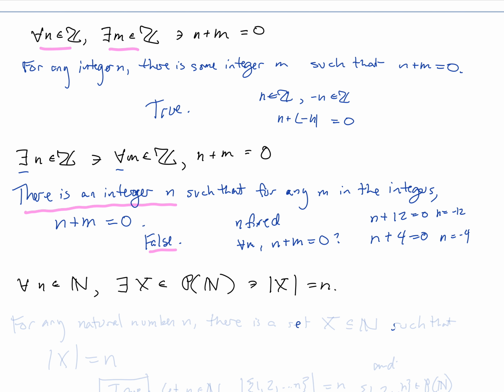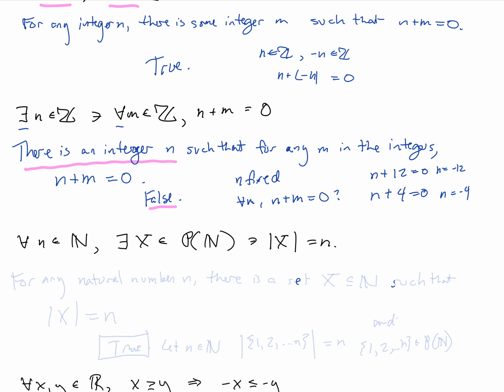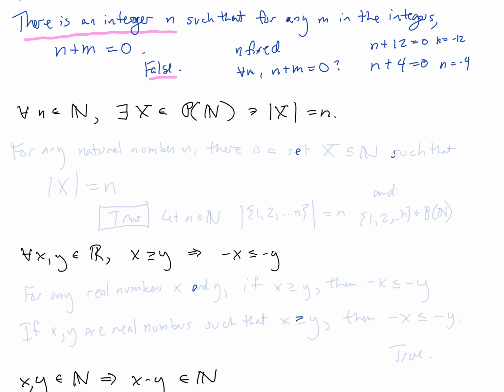Next, for any n in the natural numbers, there is an x in the power set of n, so x is a set, such that the cardinality of x is equal to n. For any natural number n, there is a set x, and we could say in the power set of n, or we could say subset of n, because that's what it means to be in the power set of n, such that the cardinality of x is equal to n.